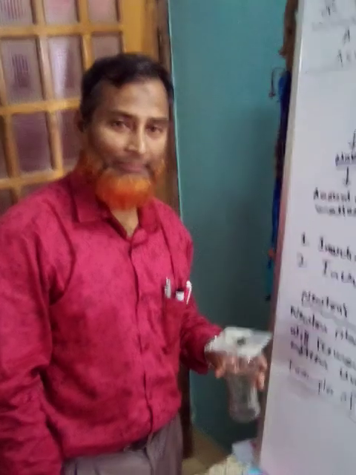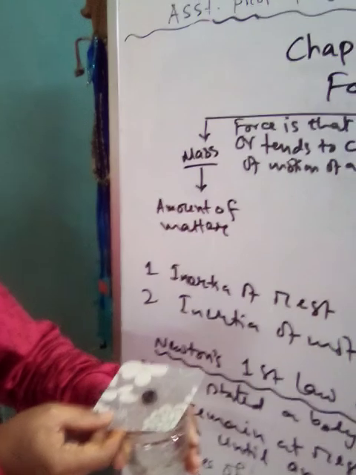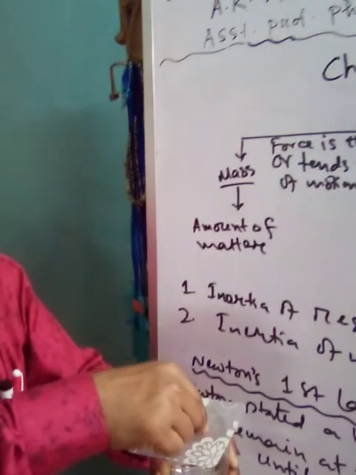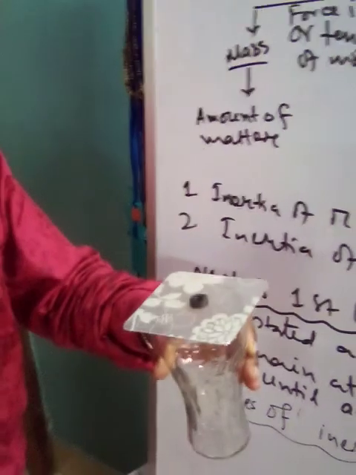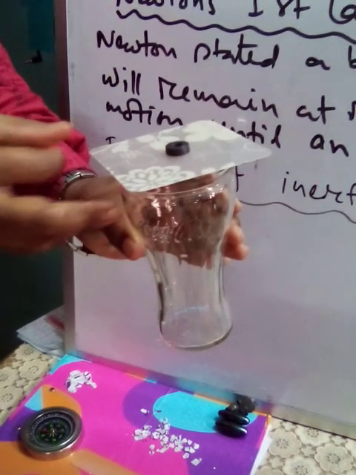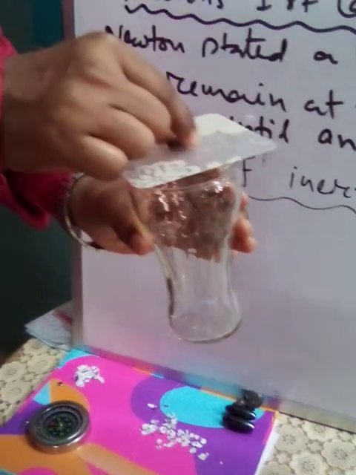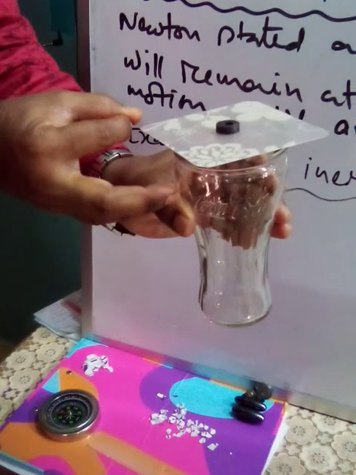Okay, my dear students, I think you understand the video clip. Now I am going to do it in practical. You see, I am having a glass and then a cupboard, and then on the cupboard a weight, a heavy coin-like device. So you see, all of these are at rest. If I push the cupboard, if there is any inertia of this coin, then it will go inside the cup. Let us see.